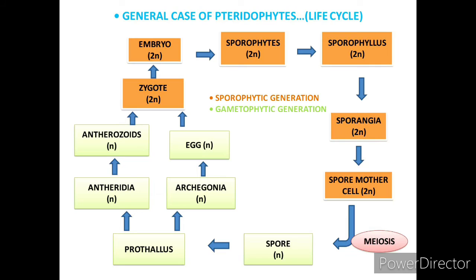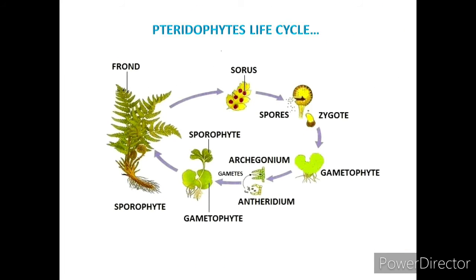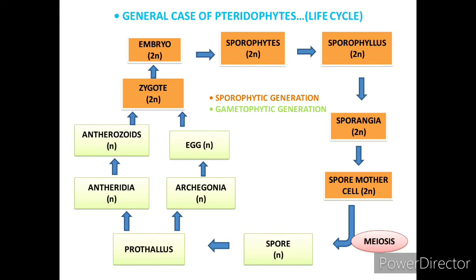Antheridia will form antherozoids and Archegonia will form egg. These antherozoids and egg will fuse together and form zygote, and this zygote will form embryo, and embryo forms sporophyte, and that is how things go on.